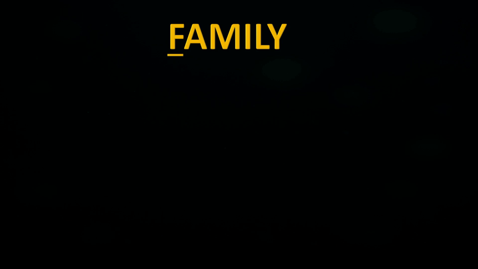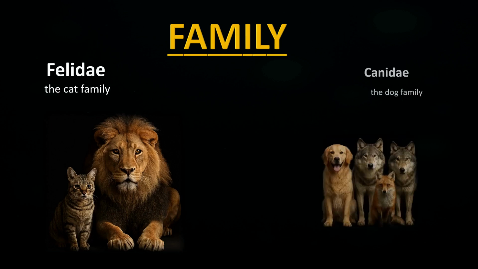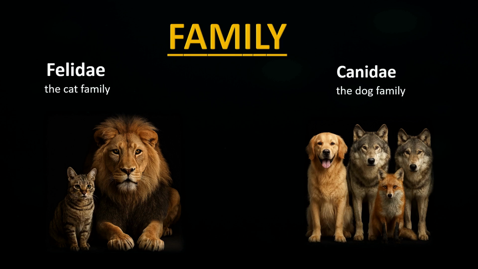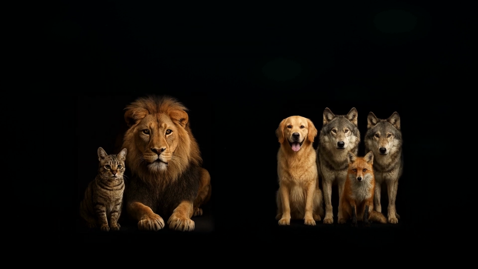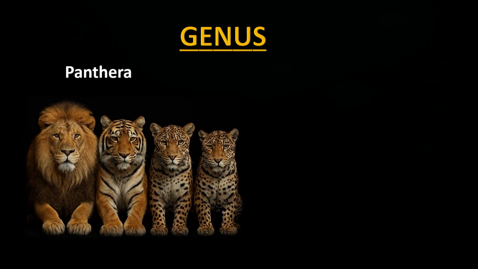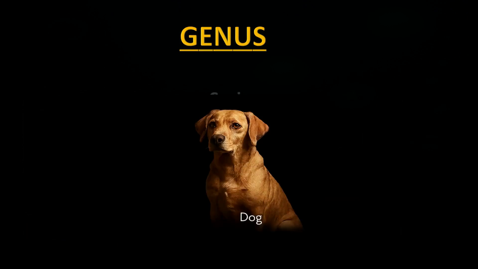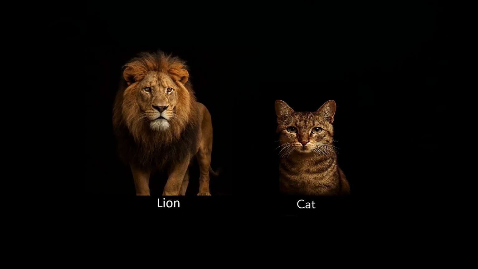Now the family divides them. Cat and lion fall under family Felidae, the cat family. And dog belongs to family Canidae, the dog family. So at this level, dog gets separated from cat and lion. Now within Felidae, lion belongs to genus Panthera, cat belongs to genus Felis. And in Canidae, dog belongs to genus Canis. Now we see cat and lion also part ways.